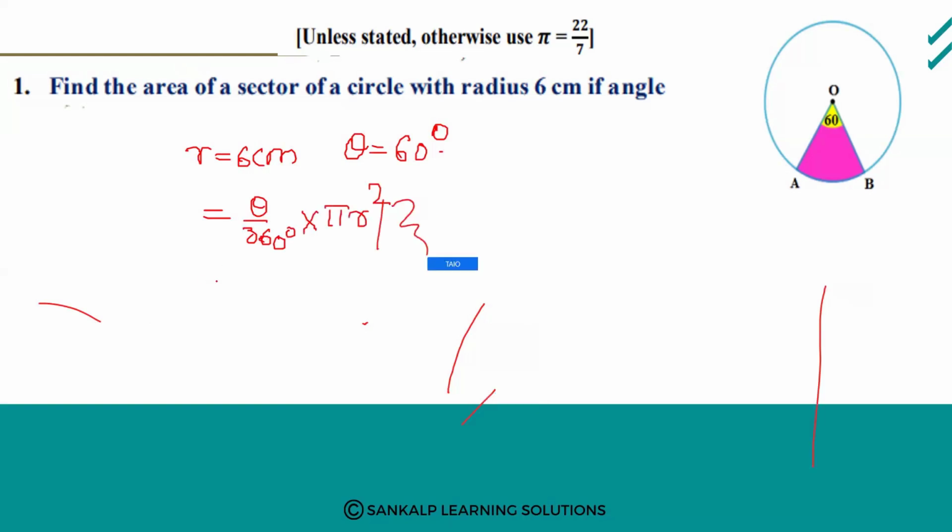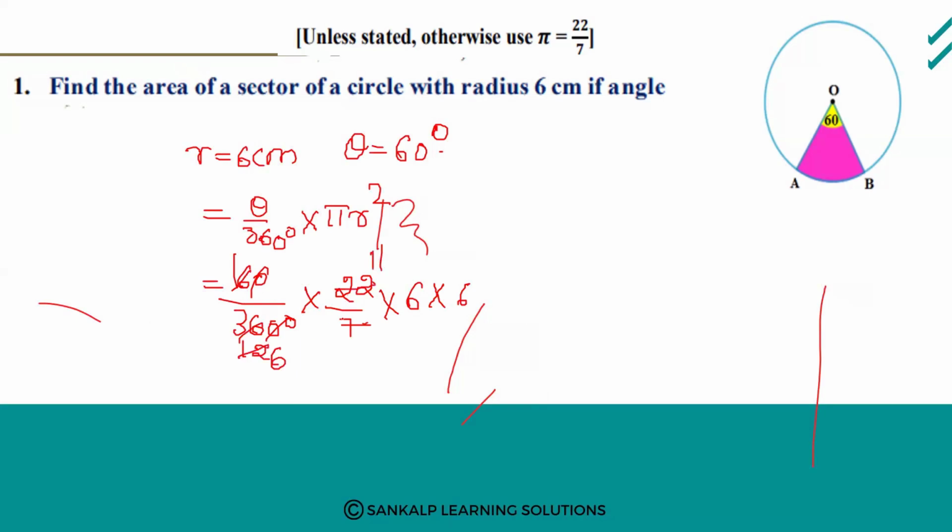Theta is 60 degree divided by 360 degree into pi value is 22 divided by 7, r value is 6 into 6. So 6 ones are 6, 6 twos are 12, again 2 6s are 12, 11s are... 11 into 6 is 66. 66 divided by 7 centimeter square.